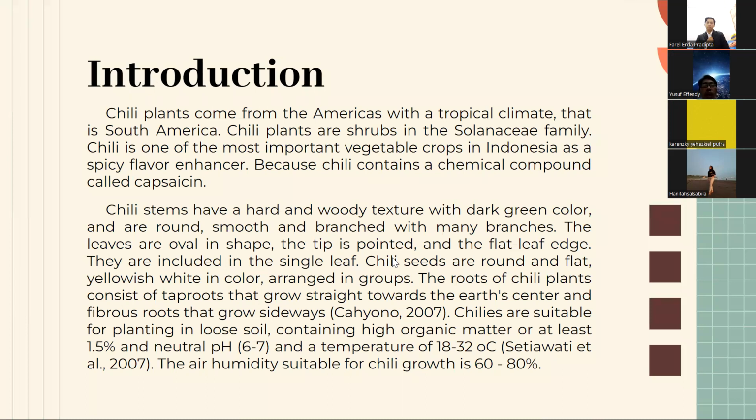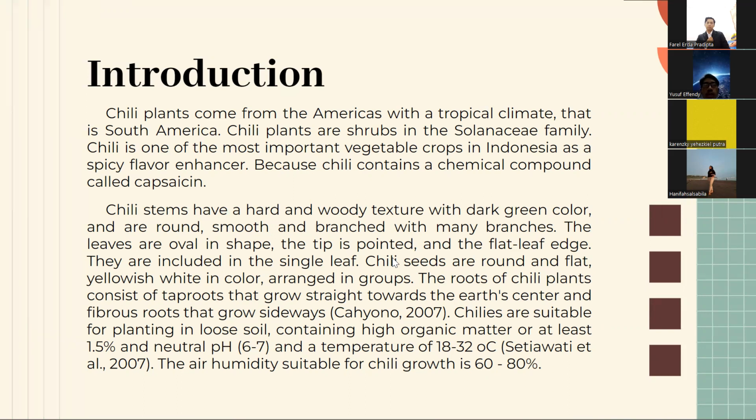Chili stems have a hard and woody texture with a dark green color, and are round, smooth, and branched with many branches. The leaves are oval in shape. The tip is pointed and the leaf edge is flat. They are included in the single leaf. Chili seeds are round and flat, yellowish white in color.